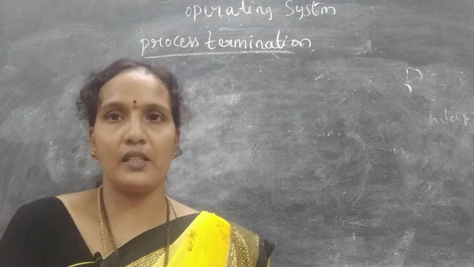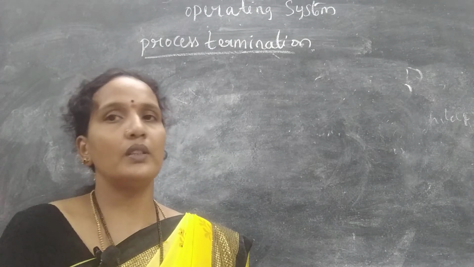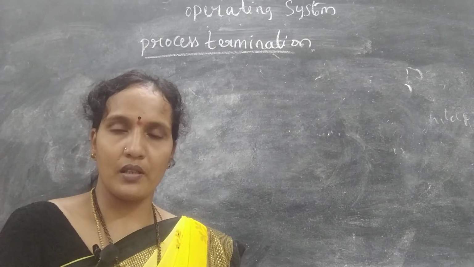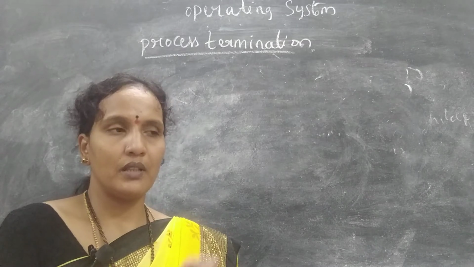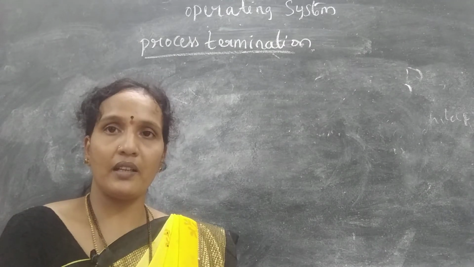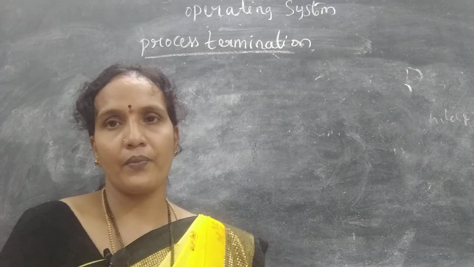Example, I have given 3 files, but it used 4 or 5 files. So in that case, forcibly, the parent process will move the child process into an exit state, meaning termination. A parent process can terminate the child process.